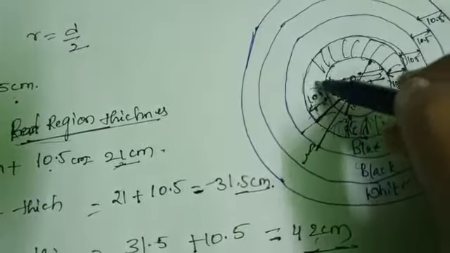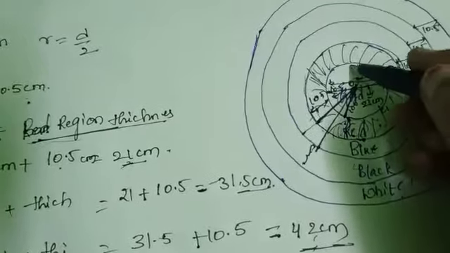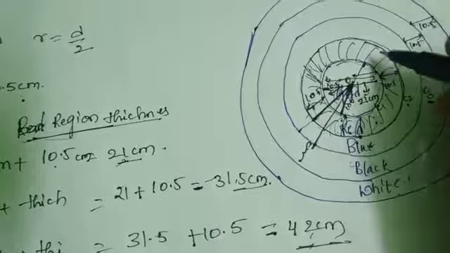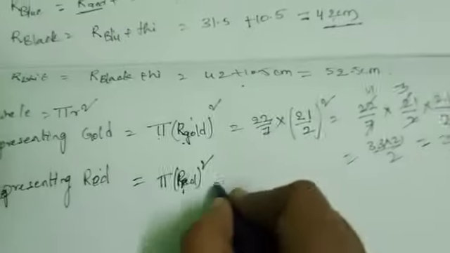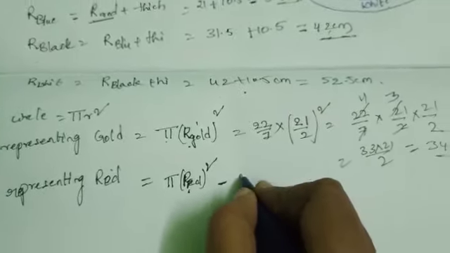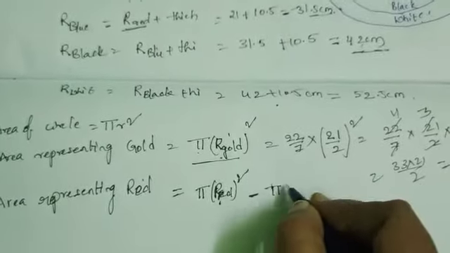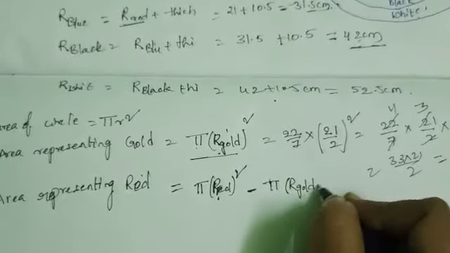So the area of the gold region is also included in the area of the red region, so minus the area of the gold region. The area of the gold region means pi into the radius of the gold region squared.